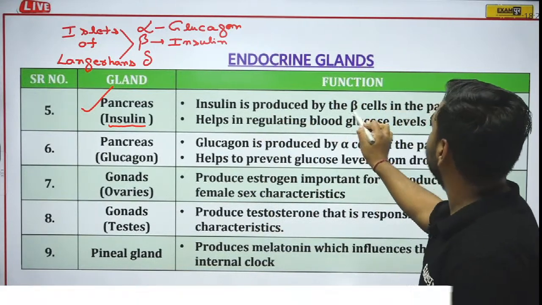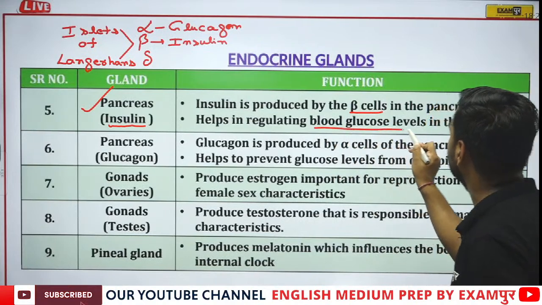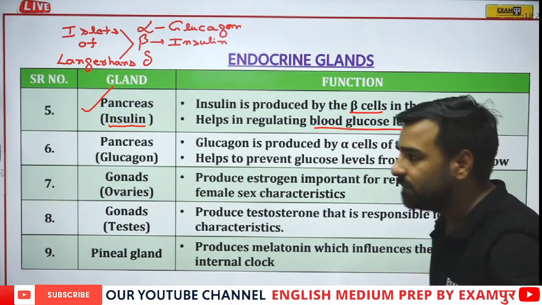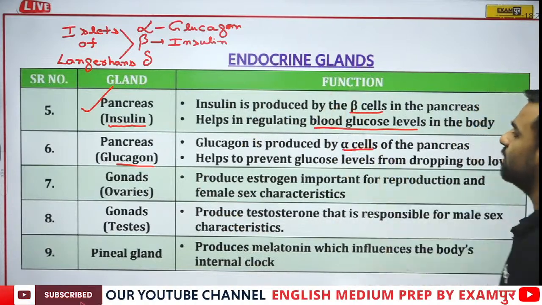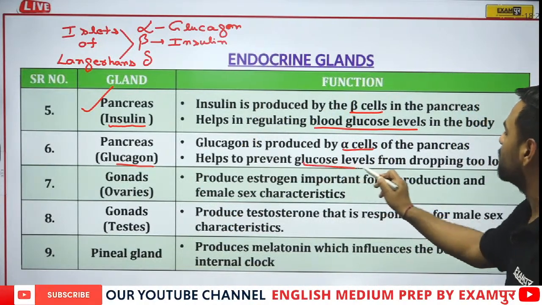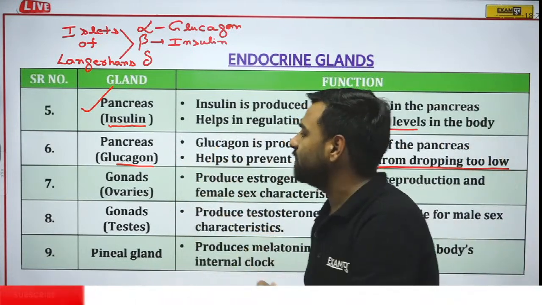So just have a look. Insulin is produced by beta cells in the pancreas, which helps in the regulation of blood glucose level in the body. Similarly, glucagon is secreted by alpha cells, which we have written there. It helps prevent glucose level from dropping too low. Fine, so I guess this part is clear with the pancreas.